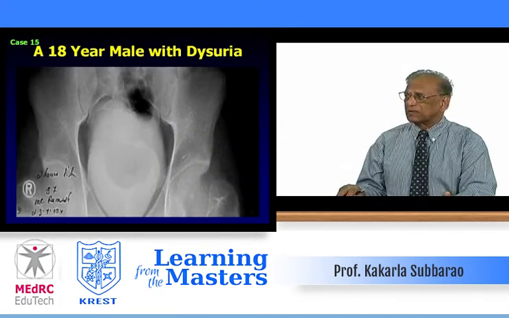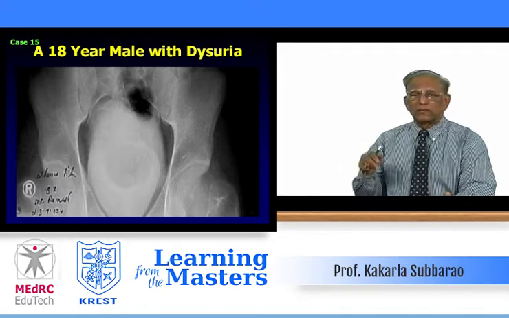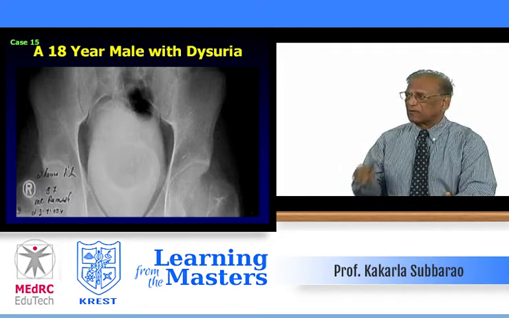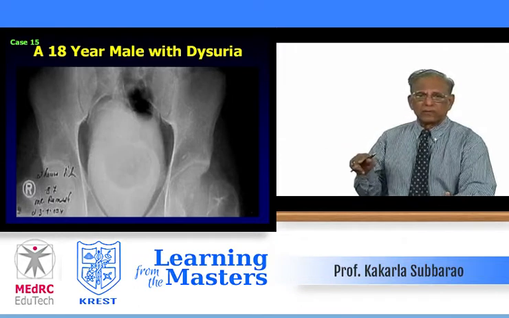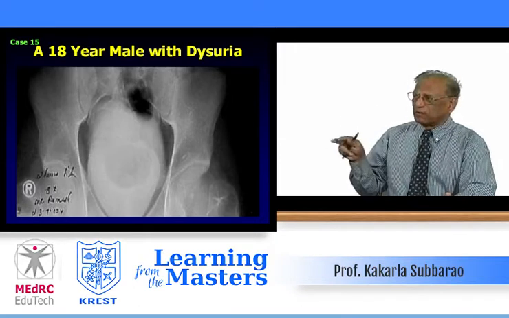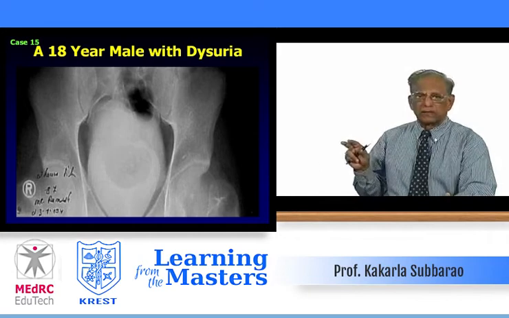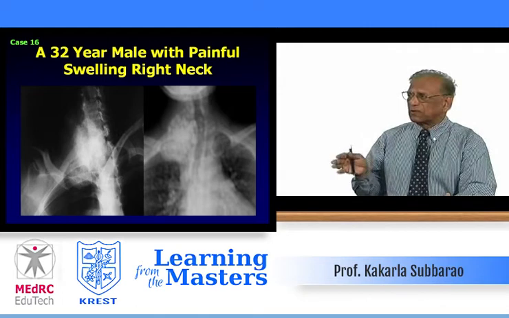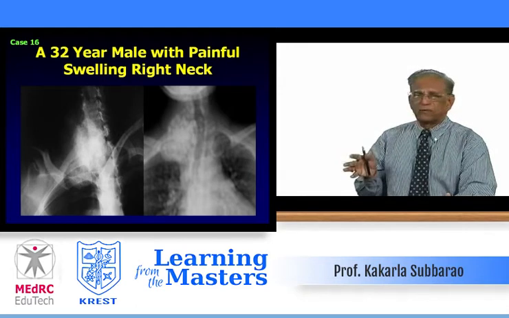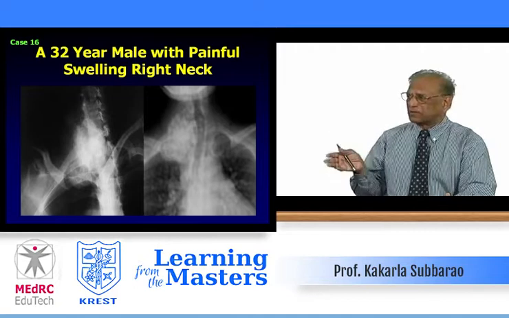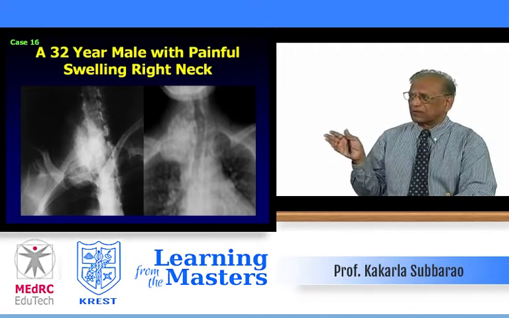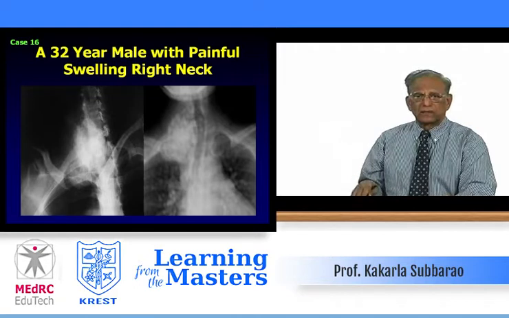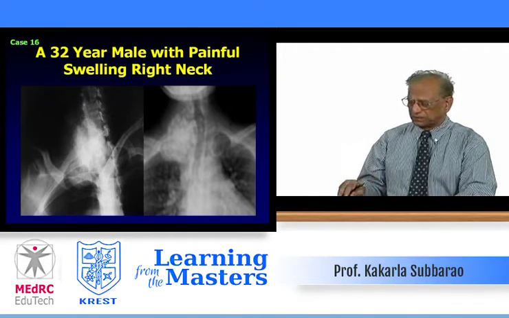Case number 15 is an 18-year-old male with dysuria, and IVP was done, and this is not a direct cystogram, it is the indirect cystogram. IVP delayed film just for the bladder, and you see the findings. A 32-year-old male with painful swelling of the right neck, oblique view on your left and AP view on your right. The findings are obvious. A little deviation of the trachea to the left side is noted, that's all.